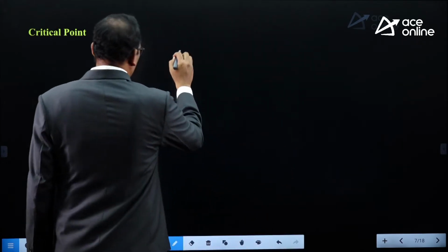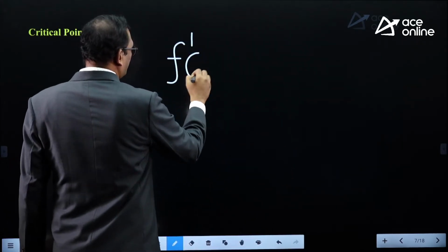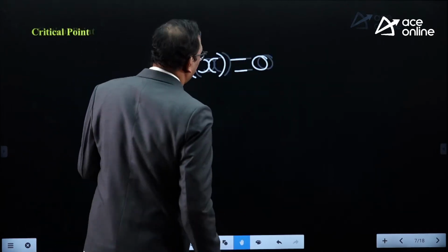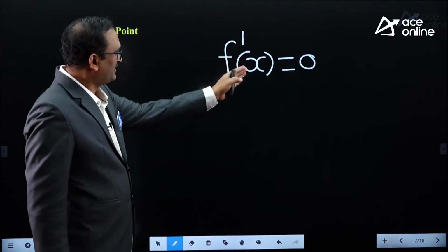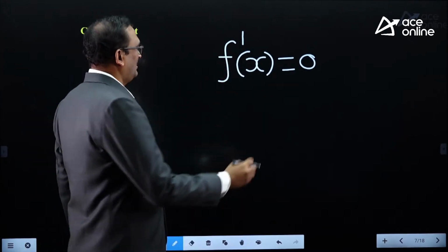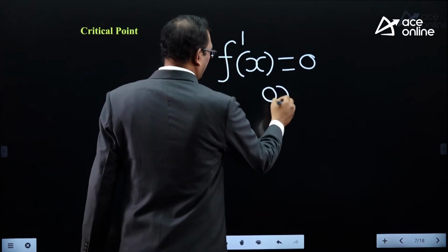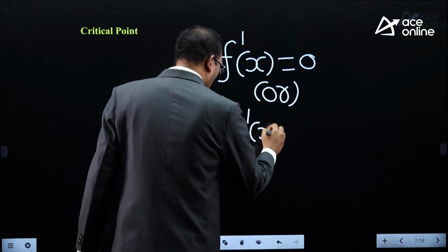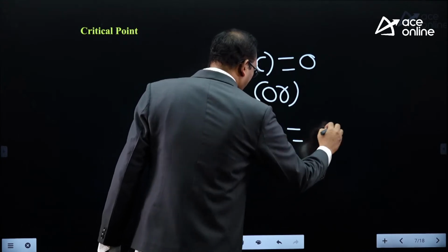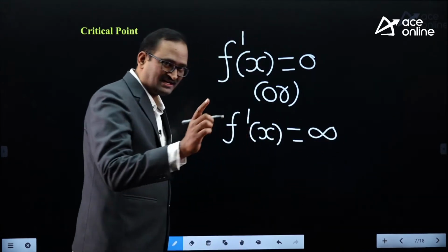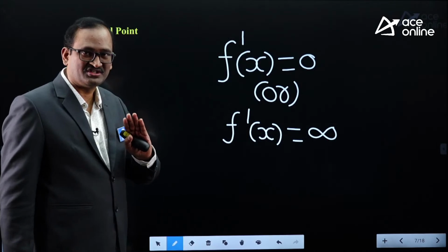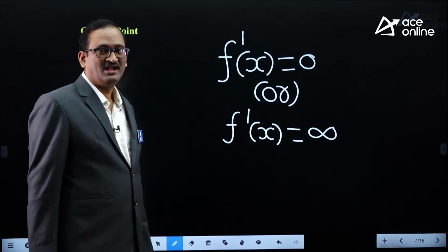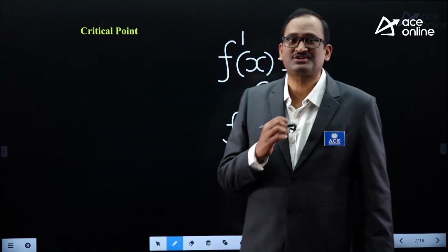Critical point means the point at which either f dash x is 0 or f dash x is infinity, means f dash x is undefined, means f of x is not differentiable. And what do you mean by inflection point?